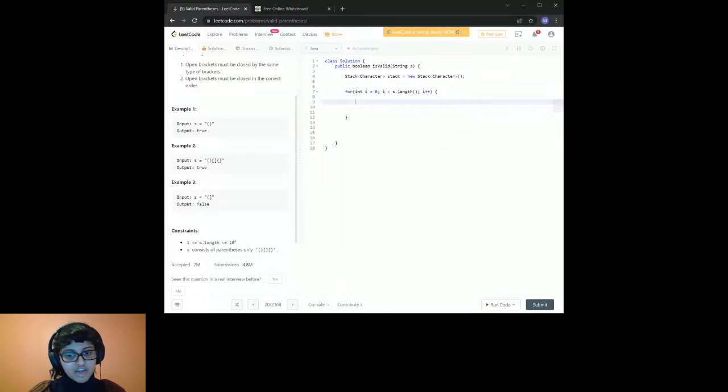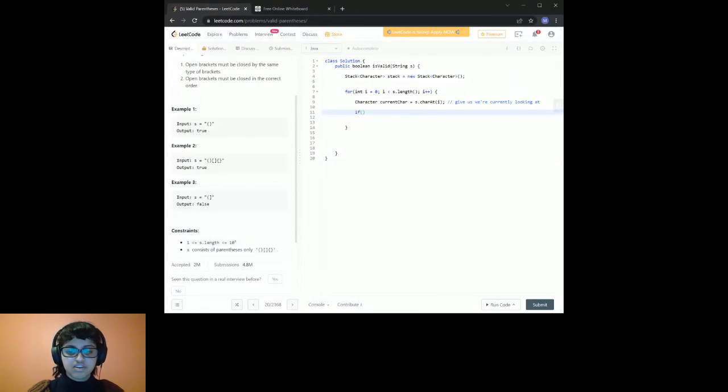The first thing I'm going to do is extract the character that I'm looking at. I'm going to call it current char, equal to s dot charAt index i. This gives us the character we're currently looking at. And we're going to see if the character we're looking at is an opening bracket or a closing bracket. So let's go ahead and do that.